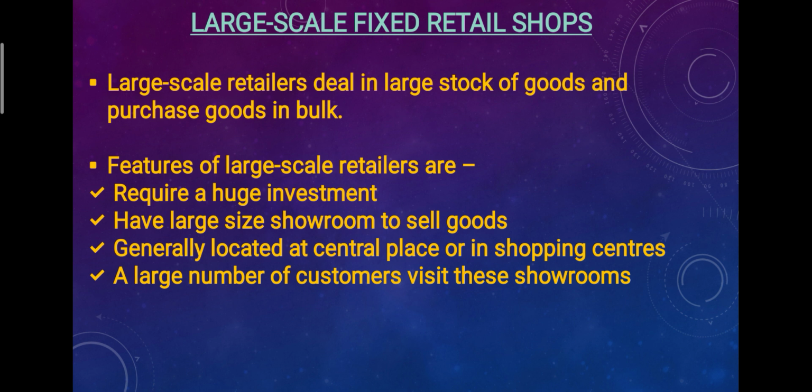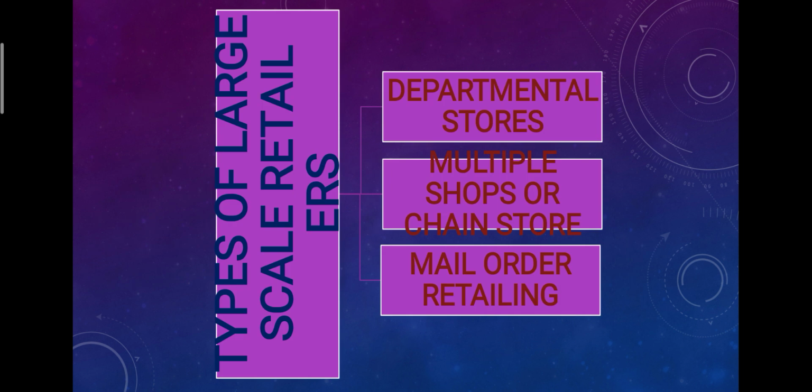Main features of large scale retailers are: they require a huge investment, they have a large size showroom to sell goods, they are generally located at a central place or in shopping centers or malls, etc. A number of customers visit their showroom. Lots of people visit the showrooms of the stores. These large scale retailers are divided into three types: departmental stores, multiple shops or chain stores, and mail order retailing. And we have to cover departmental stores and multiple shops or chain stores.